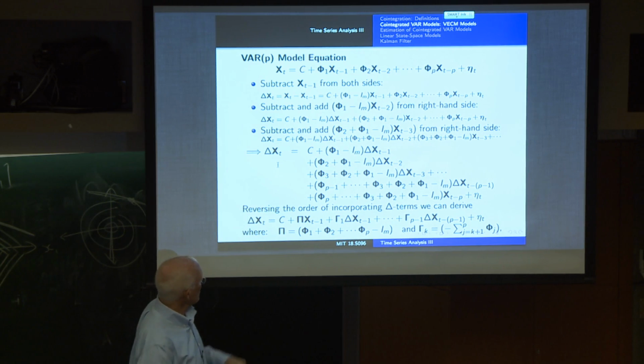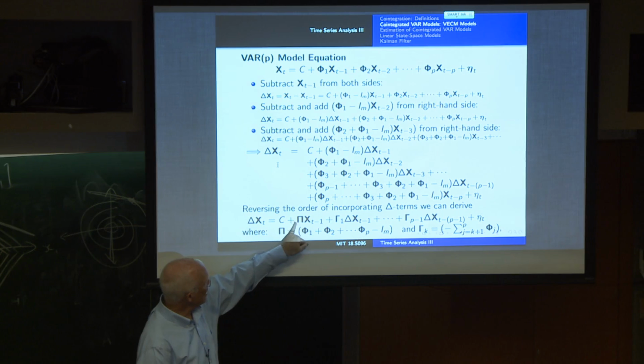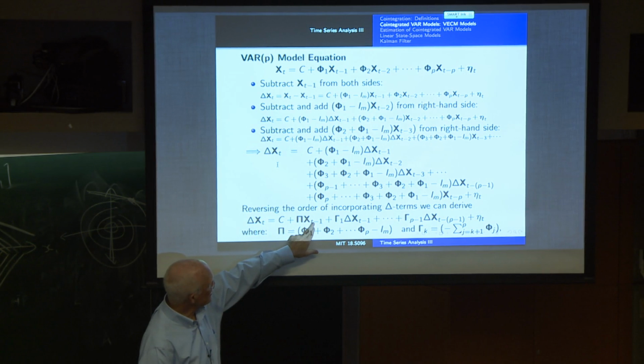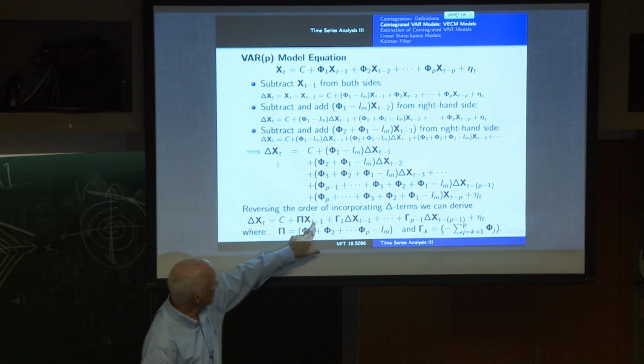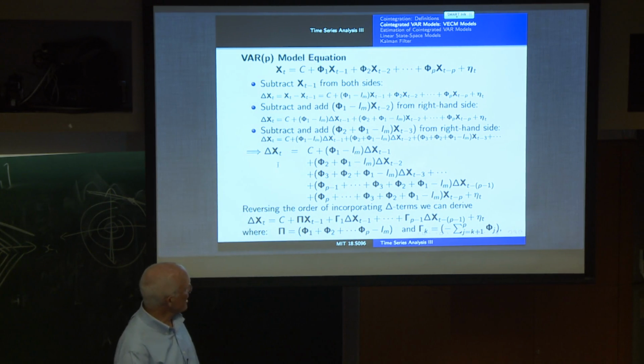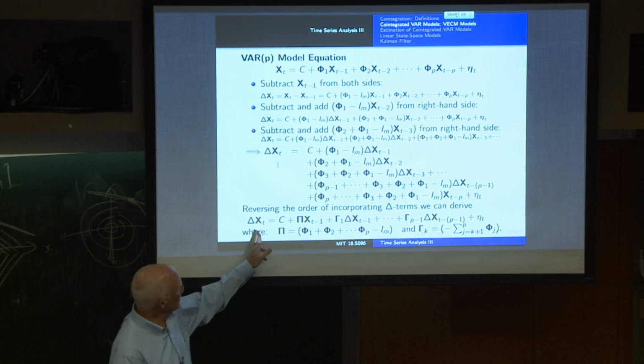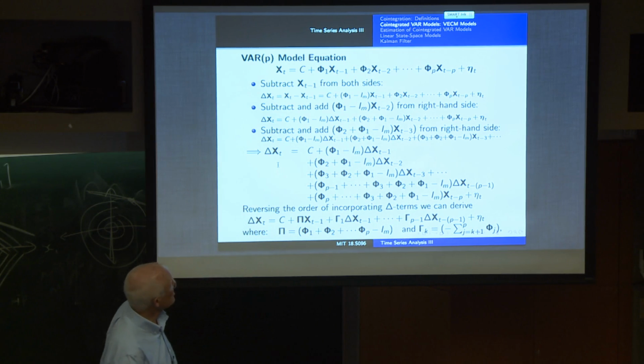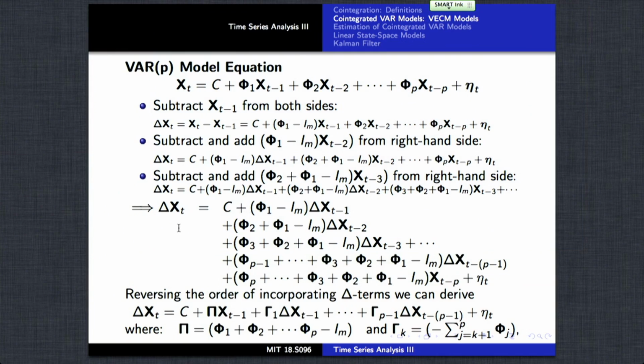And so at the end of the day, this model for delta xt is a constant plus a matrix times the previous lagged series, or the first lag of the multivariate time series, plus various autoregressive lags of the different series. The notes give you the formulas for those, and they're very easy to verify if you go through them one by one.